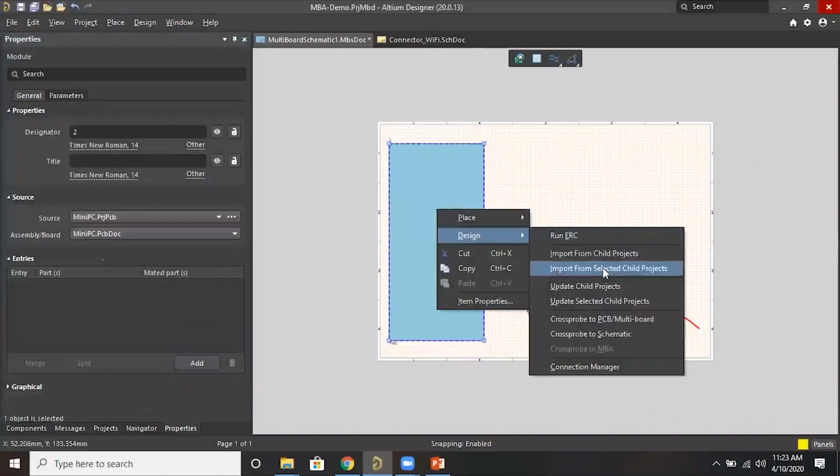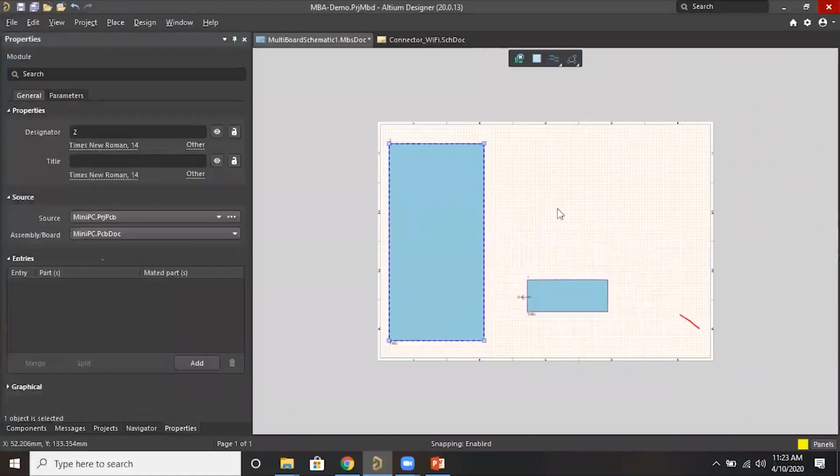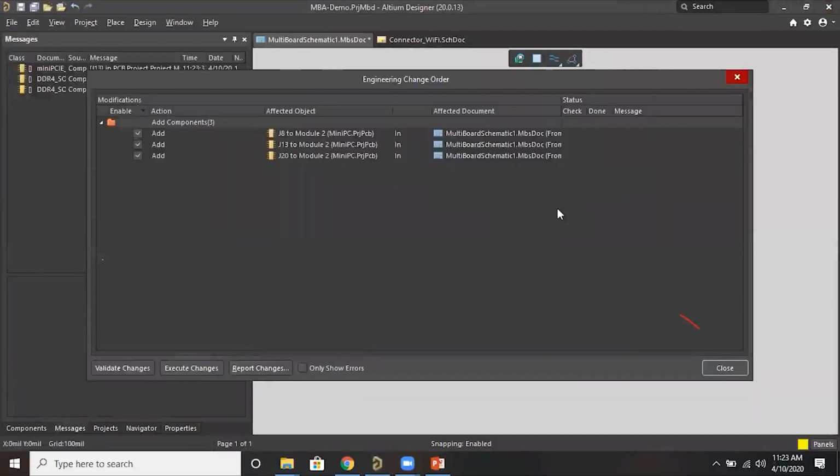Before creating the multi-board schematic, we should add the parameter for the connectors we are going to use for the interconnection between two different boards. So the particular parameter should be added.